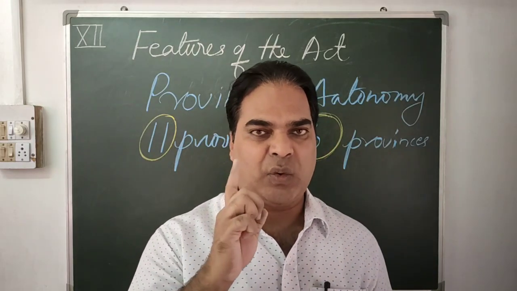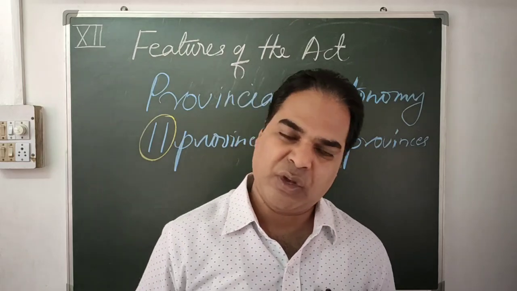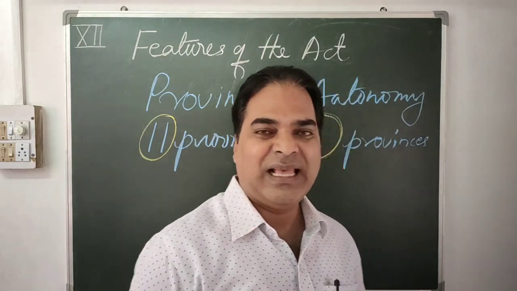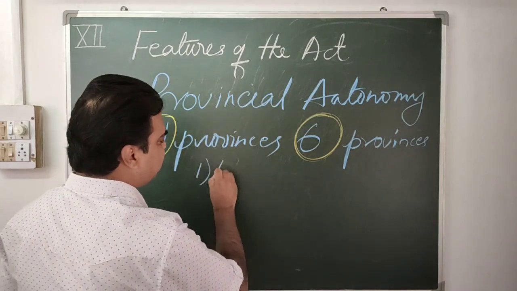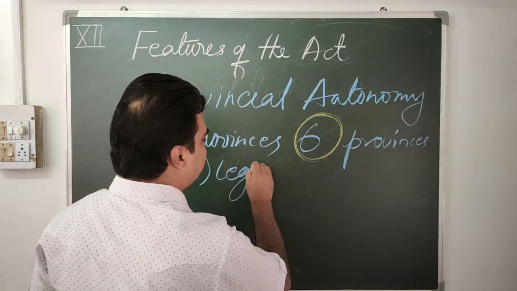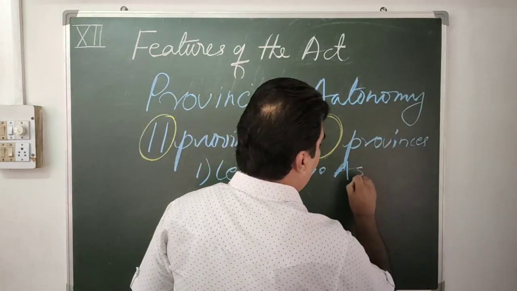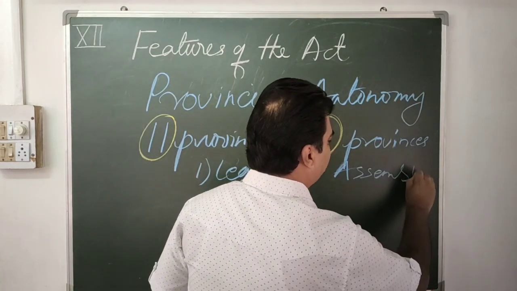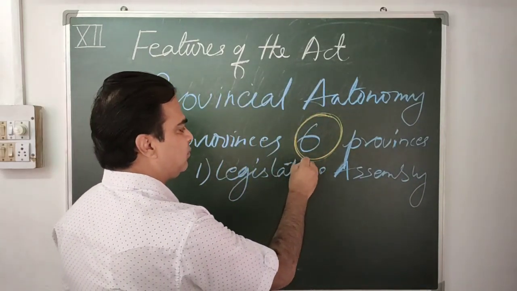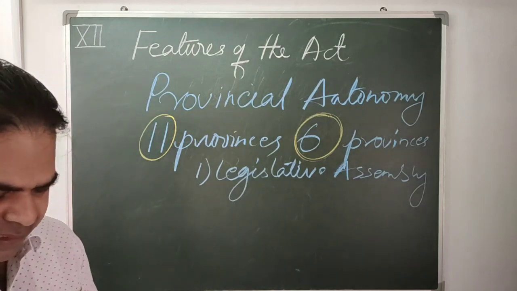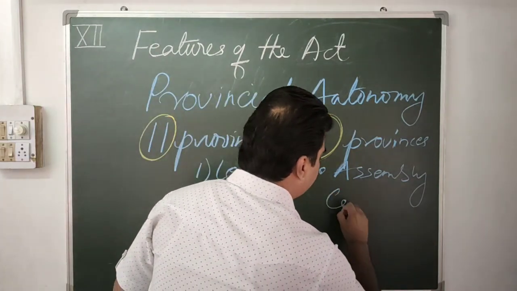Uni means one, bi means two. So 6 provinces had both: number one, the legislative assembly, and number two, the legislative council.